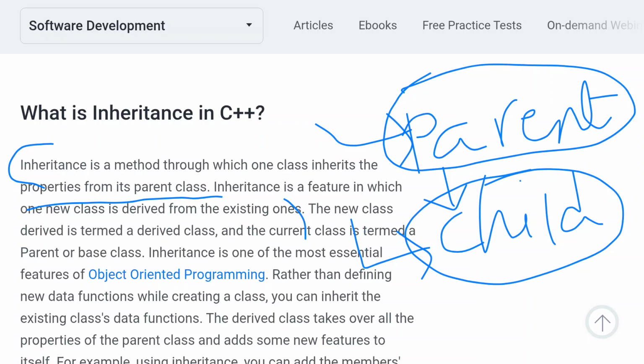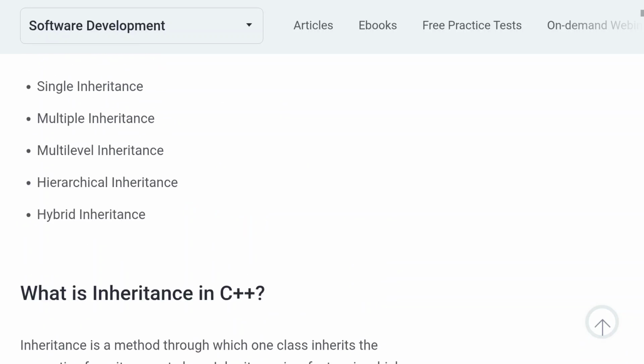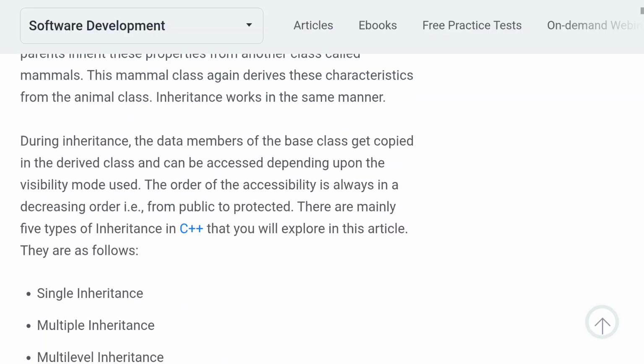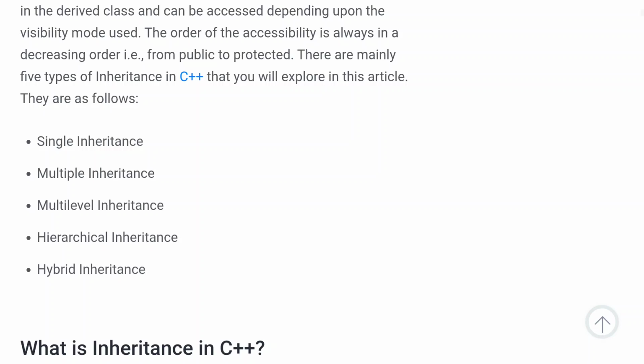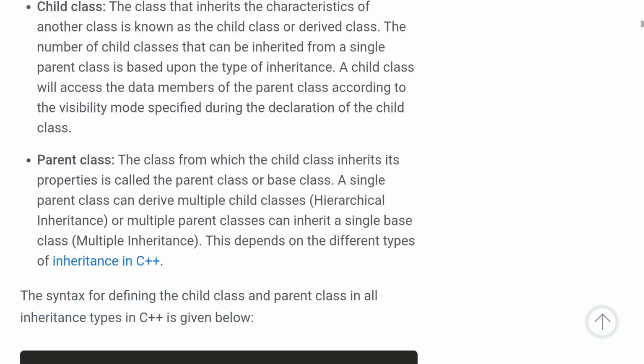Next, let me explain the different types of inheritance and how we are going to implement them.